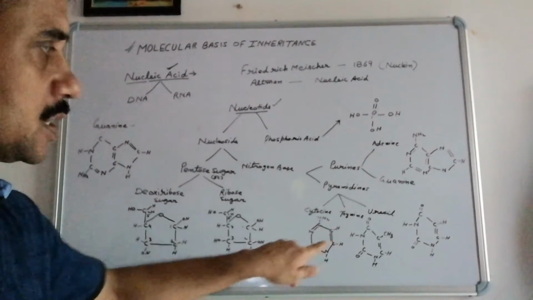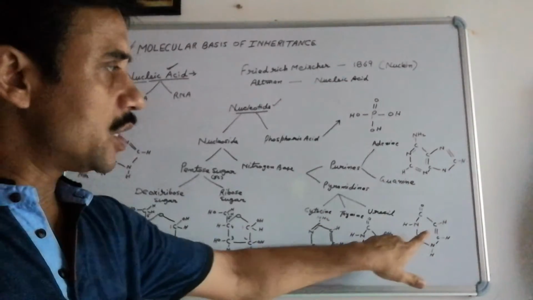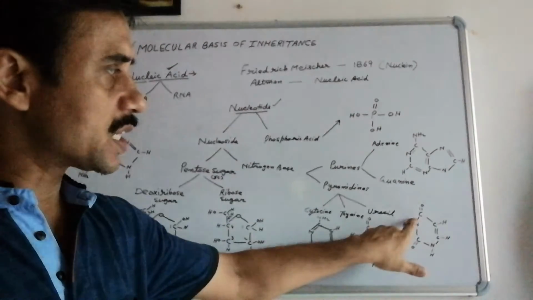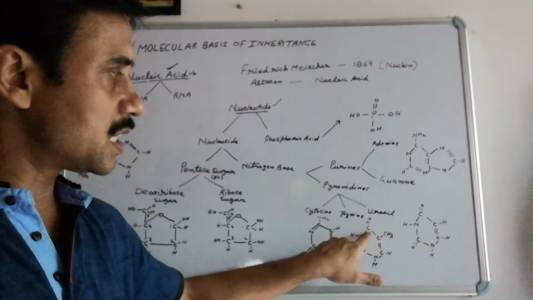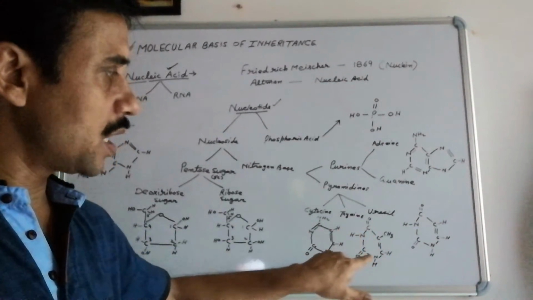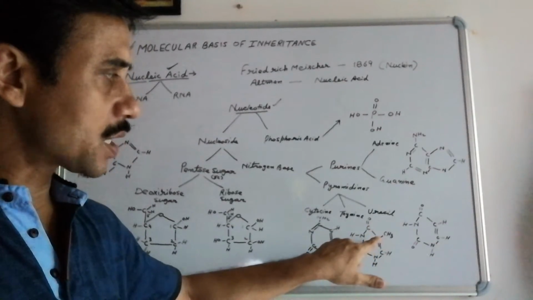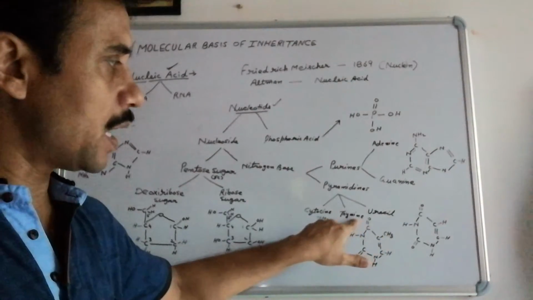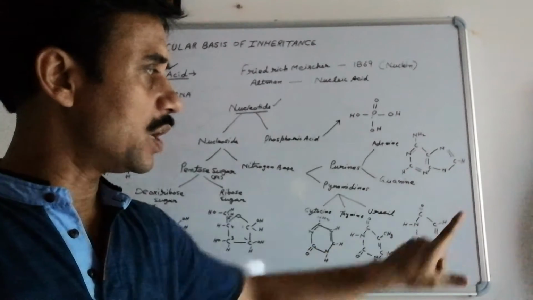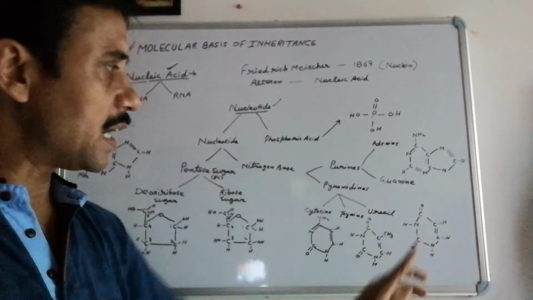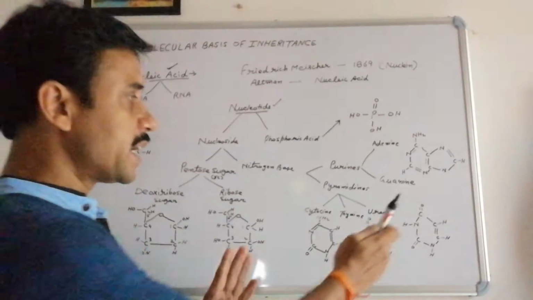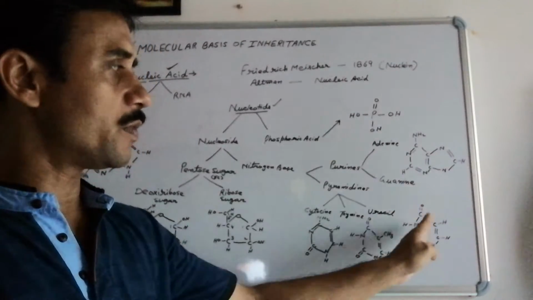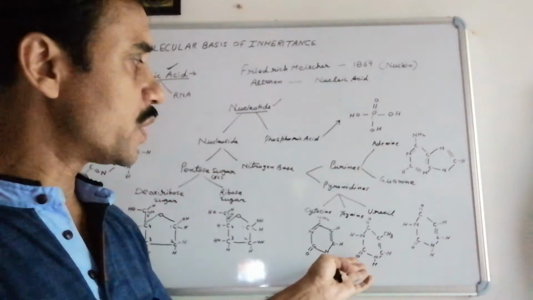When we are talking about thymine and uracil, if you see the structure of both, the structure of both thymine and uracil are similar, except one difference, that is at the fifth, 1 2 3 4 5, that is, 1 2 3, fourth carbon. So at the fourth carbon, a CH3 group is present in case of thymine, but in case of uracil it contains only H, and the remaining structure is entirely similar. And that is why they can interchange themselves. In case of DNA, thymine is present. In case of RNA, uracil is present in place of thymine.